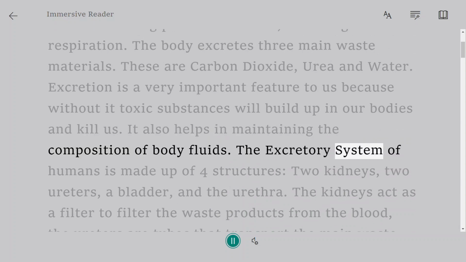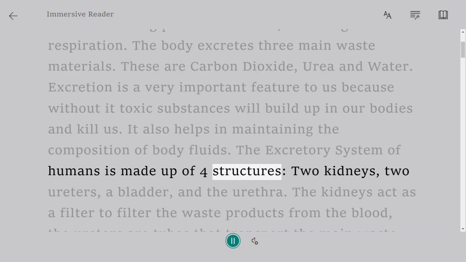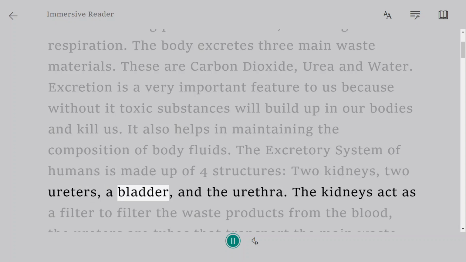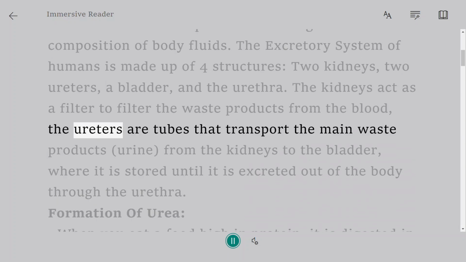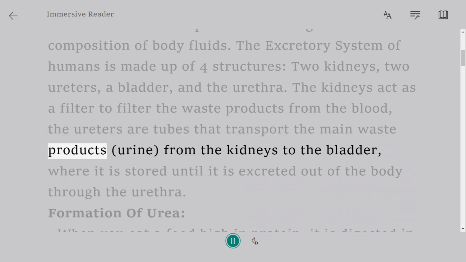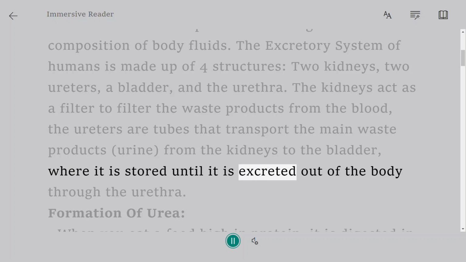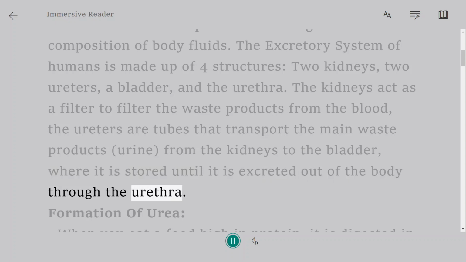The excretory system of humans is made up of four structures: 2 kidneys, 2 ureters, a bladder, and the urethra. The kidneys act as a filter to filter the waste products from the blood. The ureters are tubes that transport the main waste product, urine, from the kidneys to the bladder, where it is stored until it is excreted out of the body through the urethra.